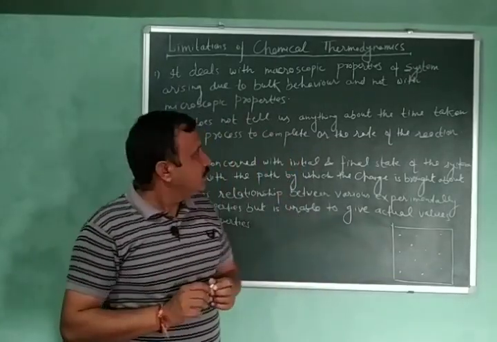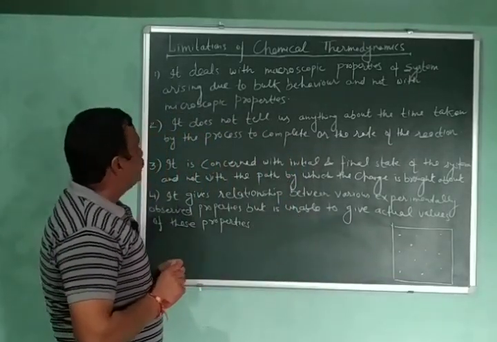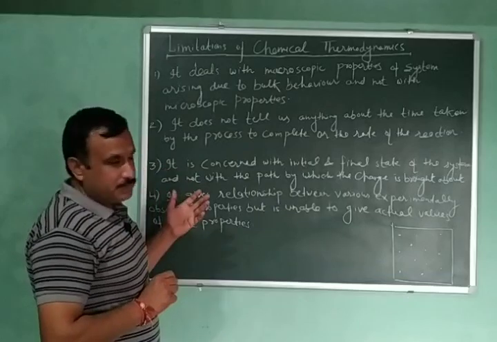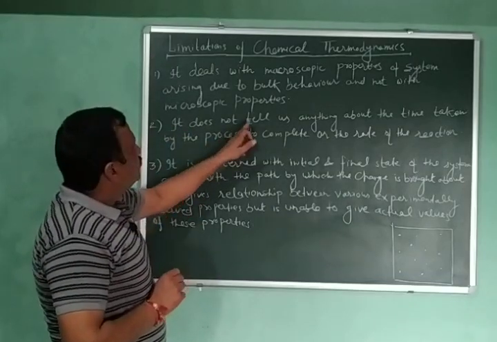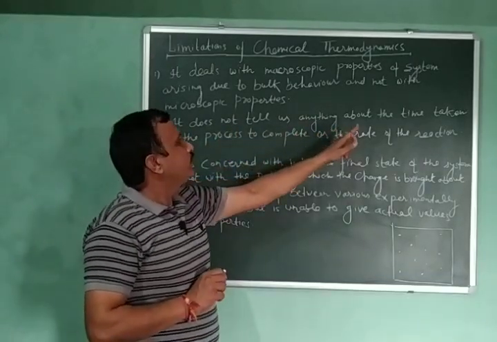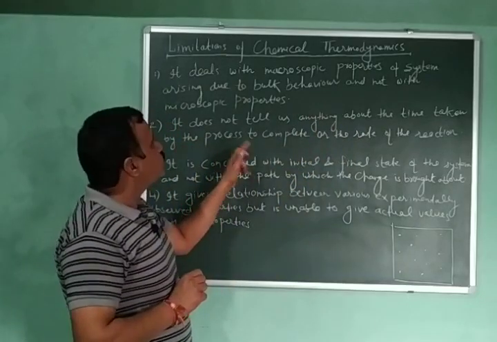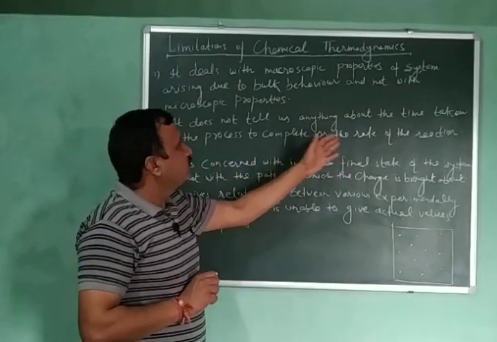Now let us discuss the second limitation of chemical thermodynamics: that it does not tell us anything about the time taken by the process to complete, or the rate of the reaction.